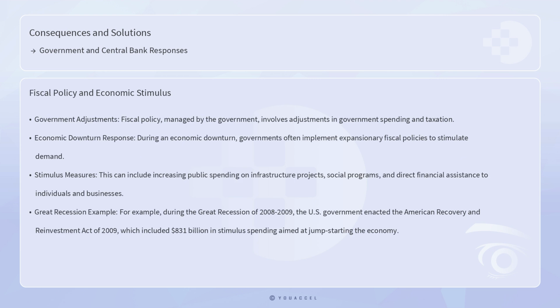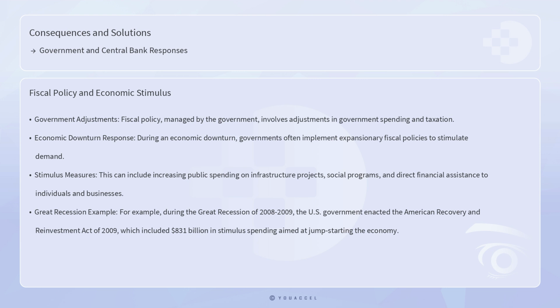Fiscal policy, managed by the government, involves adjustments in government spending and taxation. During an economic downturn, governments often implement expansionary fiscal policies to stimulate demand. This can include increasing public spending on infrastructure projects, social programs, and direct financial assistance to individuals and businesses. Such measures are designed to boost aggregate demand, create jobs, and stimulate economic activity.